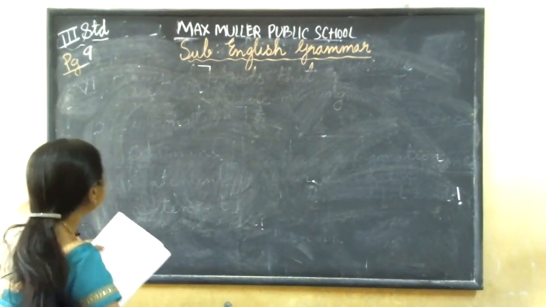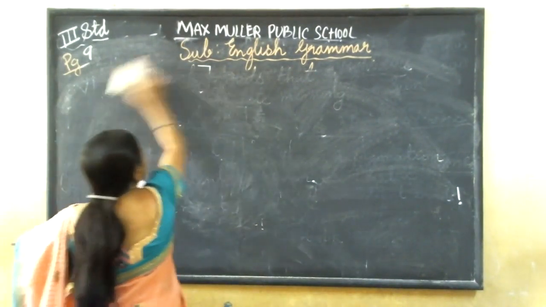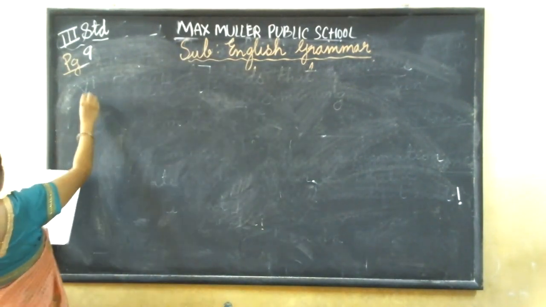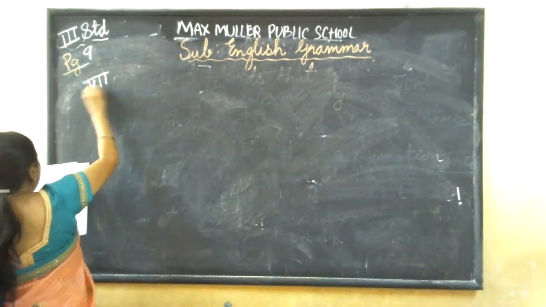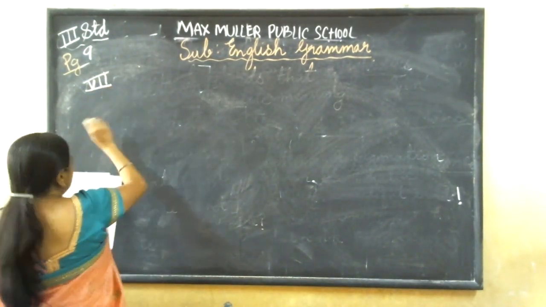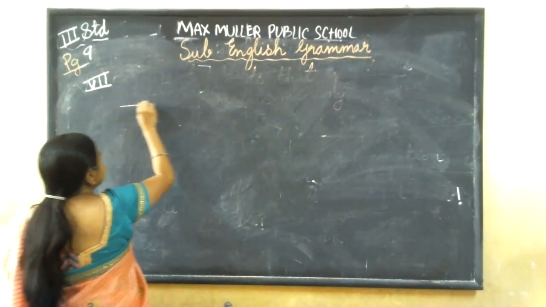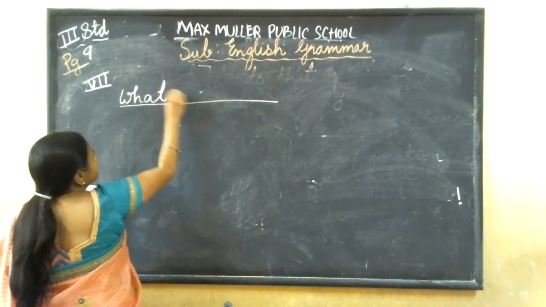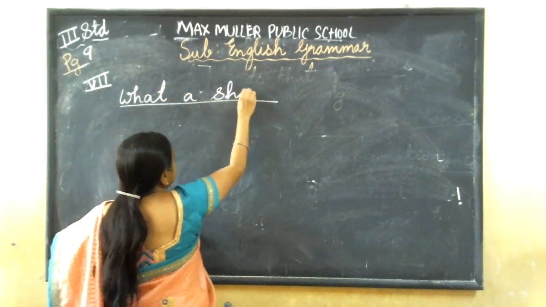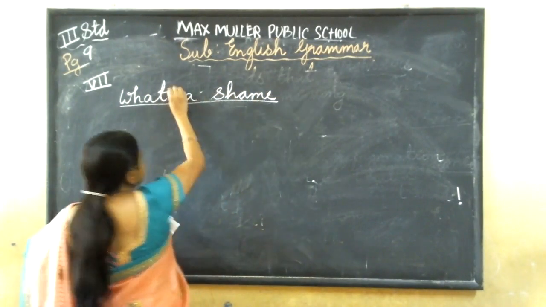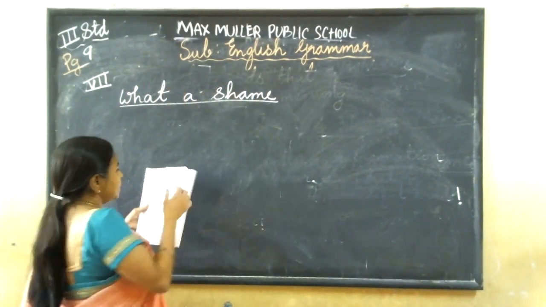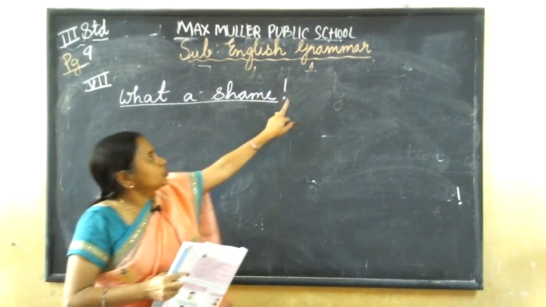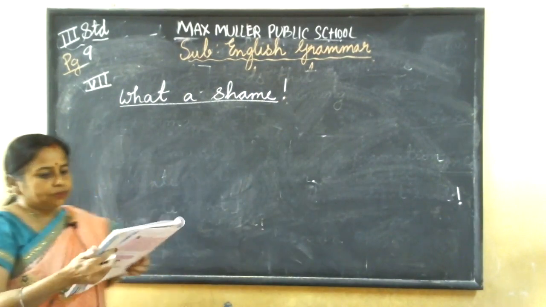Now see, this is 7th main. Number 1: what a shame. You rewrite it on the dash, you have to write the sentence. What a shame. This is also an exclamation, a strong feeling you are expressing. So rewrite the sentence and put this punctuation mark. This is only a punctuation mark.